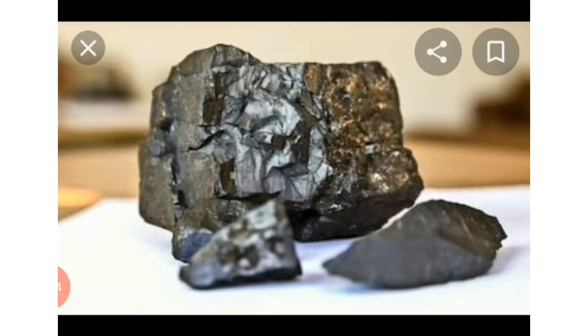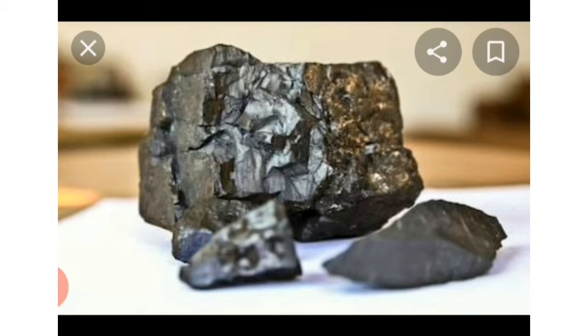Manganese. India is the second largest producer of manganese in the world. So children, in the picture you can see it's a manganese ore. It is used in the production of steel. Manganese dioxide is used in making dry cell batteries. So you might have seen the batteries which have cells. These dry cells are made with the help of manganese dioxide.